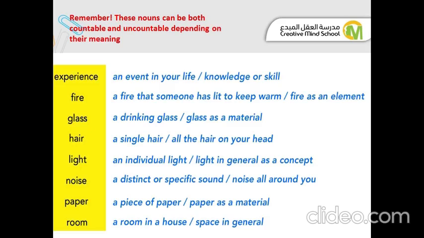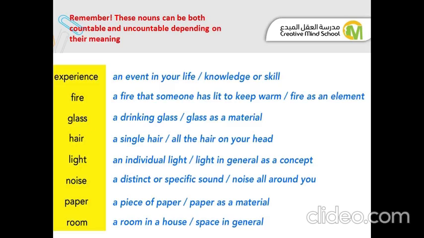Noise, a distinct or specific sound. Noise all around you. Paper, a piece of paper, or paper as material. Room, a room in a house, or a space in general. So remember, these words can be both countable and uncountable depending on their meaning.